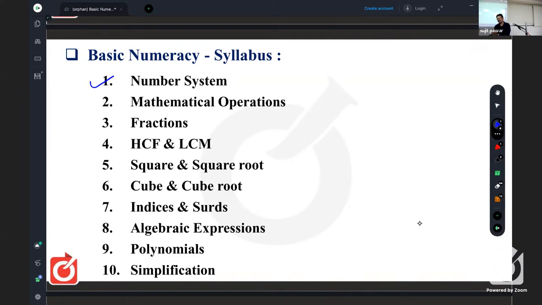And last, that is the remainder theorem. What do you mean by remainder theorem? There are parameters of division. The number which is to be divided is called dividend, by which divisor, then whatever is the multiple number, that is quotient, and if it is remaining, then remainder. So we have four parameters of this division. Whatever is the relation among these four parameters, based on that there is the remainder theorem. So what is that? Dividend is equal to divisor into quotient plus remainder, like that. Okay, so these are the basic things.